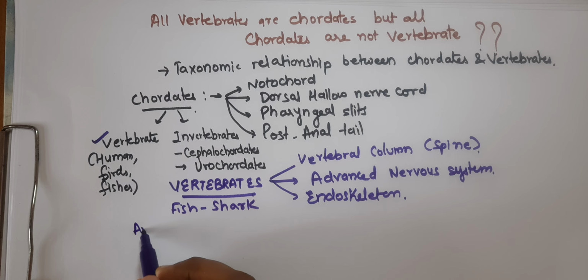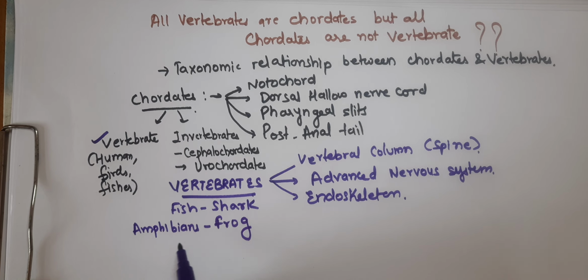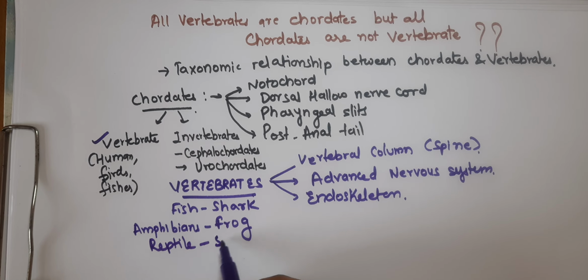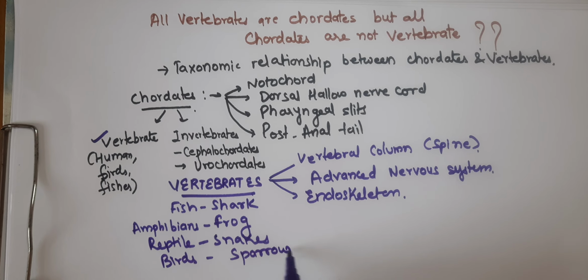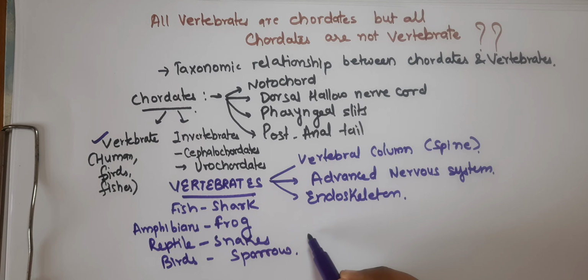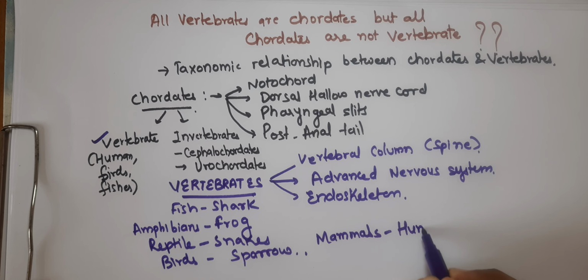If we talk about the amphibians, they will include the frogs and the salamanders. If we talk about the reptiles, the examples include the snakes and turtle also. And if we talk about the birds, they will include the sparrow or the eagle also. And last, mammals also. Mammals, we all know we are mammals, human beings. Then there are lions and whales also.